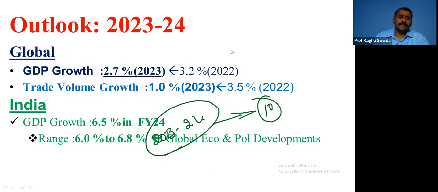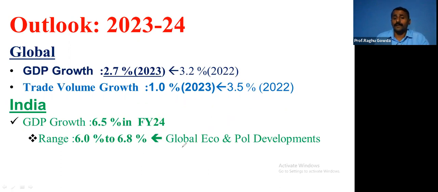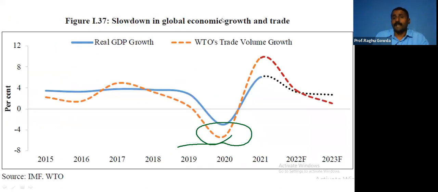The range is 6 to 6.8. This range is given because this is dependent on global economic and political developments. That is the reason they have in fact decreased the growth. Otherwise, they say that India would have been growing at more than 7%.